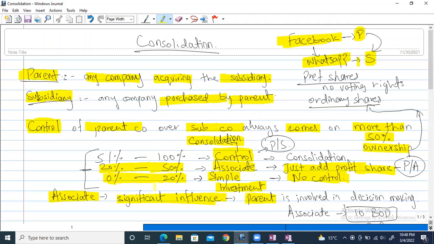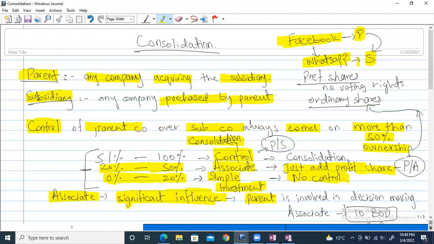Okay, so in associate, this is also very important. The reason I'm discussing it is that this can also come in the exam. We cannot ignore this as well. Significant influence basically means that you are influencing their decisions to just a small extent based on your holding of the ownership, right? You are influencing them just a little bit, but it's more significant than the first step. It's much more important and significant than the simple investment. The ultimate responsibility lies with the parent, right? But in associate, there is no parent subsidiary. It's also treated like a simple investment.